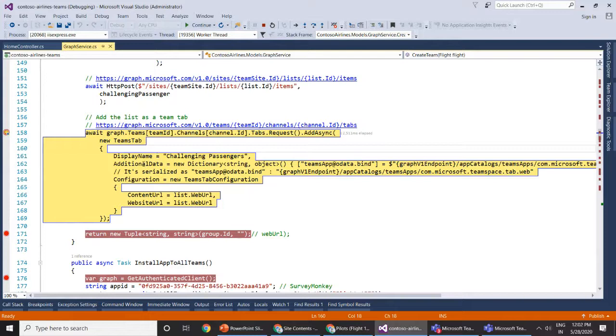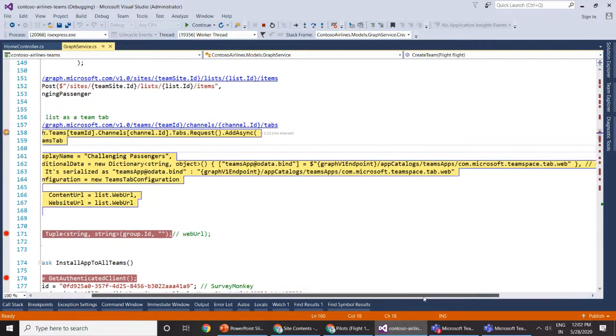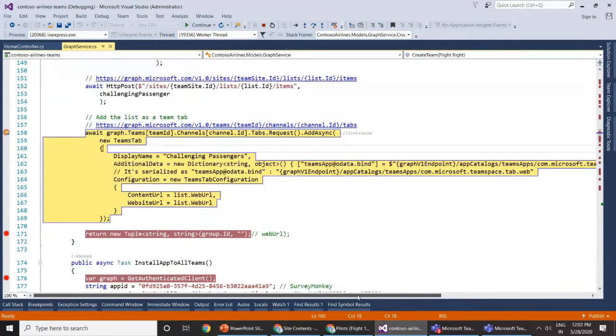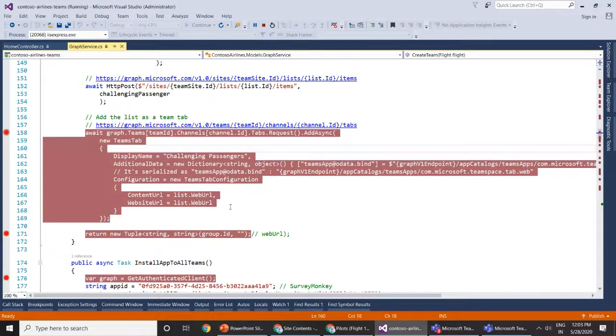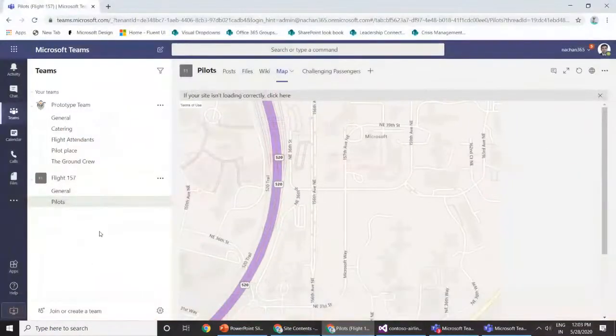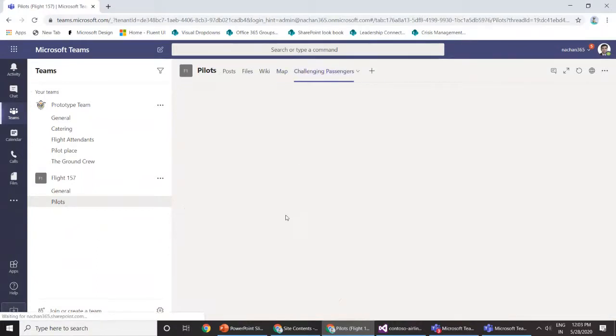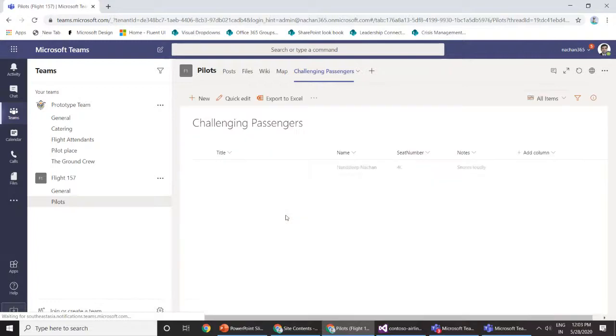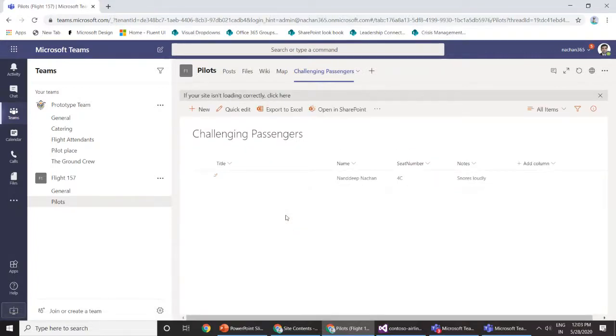So I'm creating a tab with the challenging passenger name, and in the additional information, I'm specifying the SharePoint list that we want to present there. Let me run through this code, which should create a tab inside our Microsoft Teams channel. No issues. If I now go back to Microsoft Teams, we have a challenging passengers tab here, which is representing our SharePoint list.